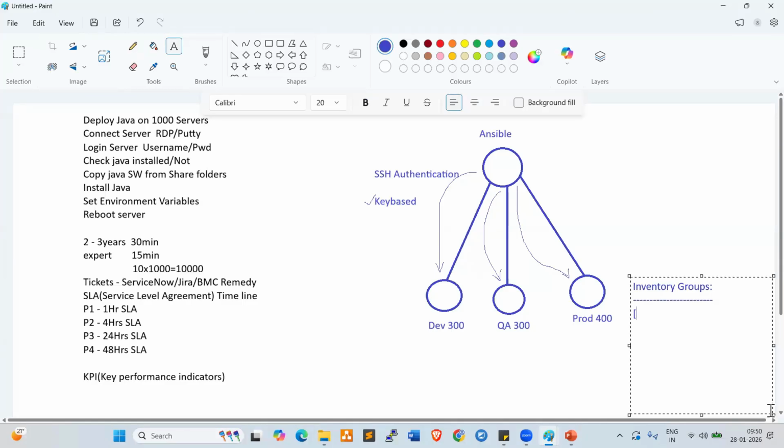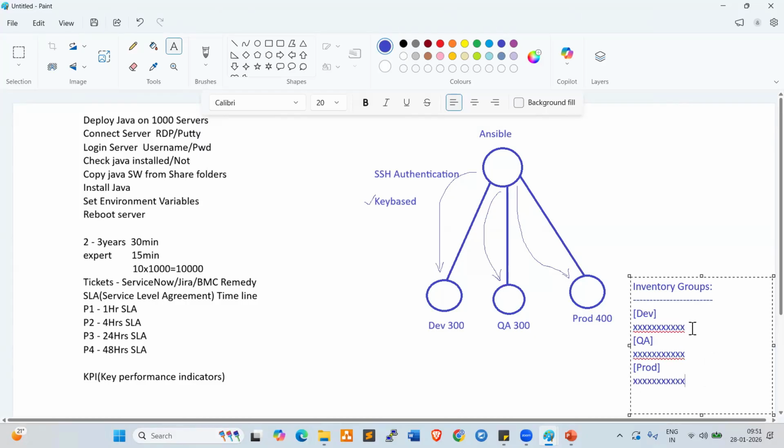Development servers, dev servers, and also QA servers, quality assurance servers, and also prod servers. So all the server IP addresses we need to add into these groups, because of segregation, right?